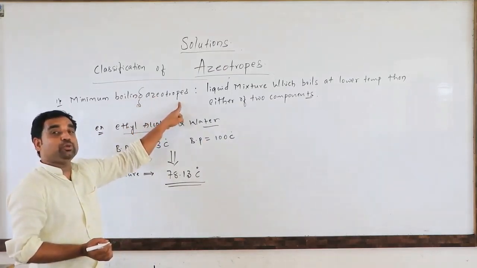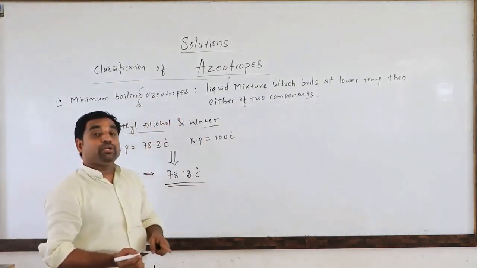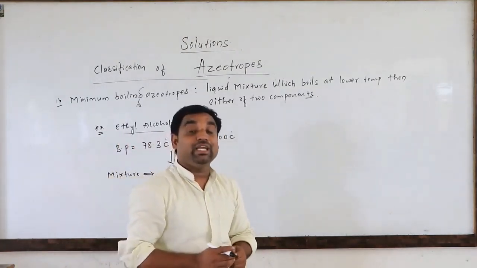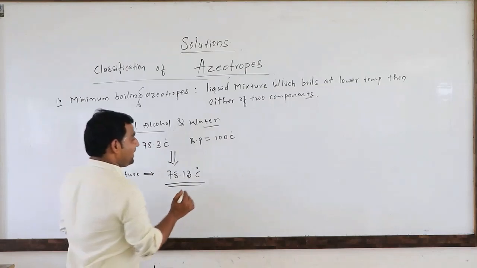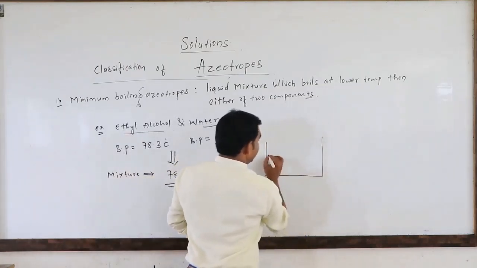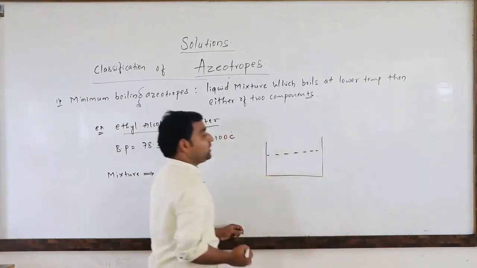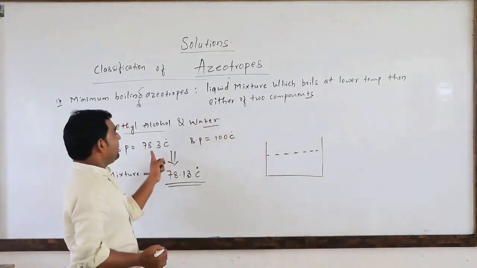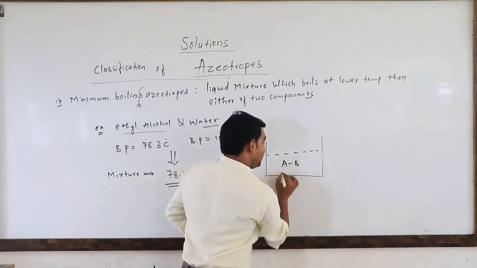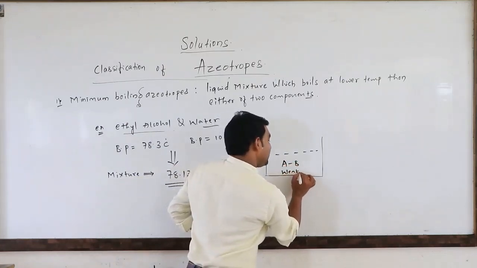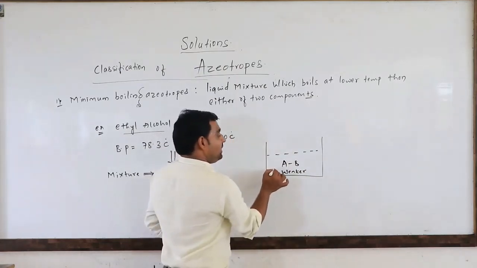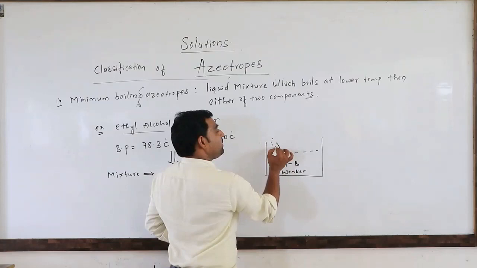Minimum boiling azeotropes have a higher vapor pressure. Why? Because the AB interactions will be weaker than AA and BB. Example, you can take a beaker containing solution. When we add these two, one liquid and another liquid, the AB interactions are weaker here. If the AB interaction is weaker, it will easily evaporate to form vapor molecules.